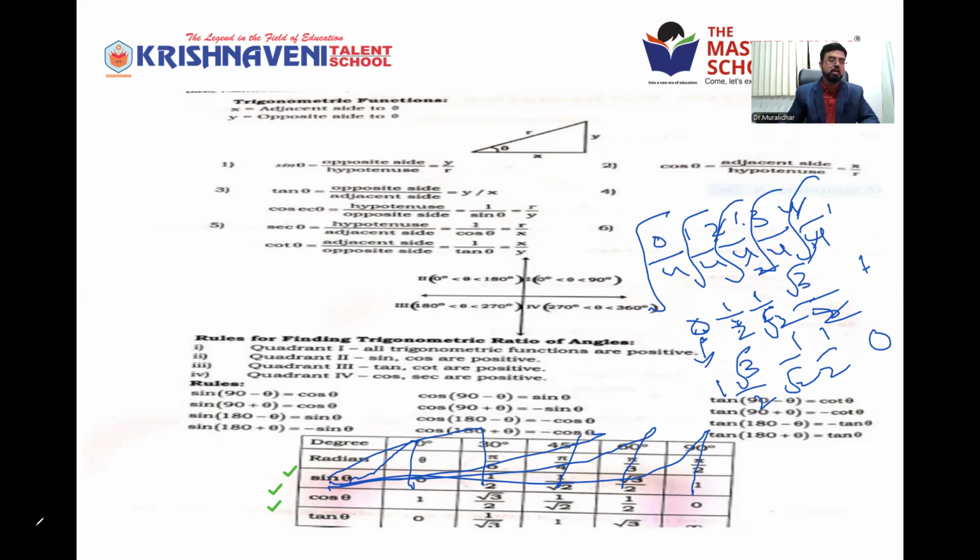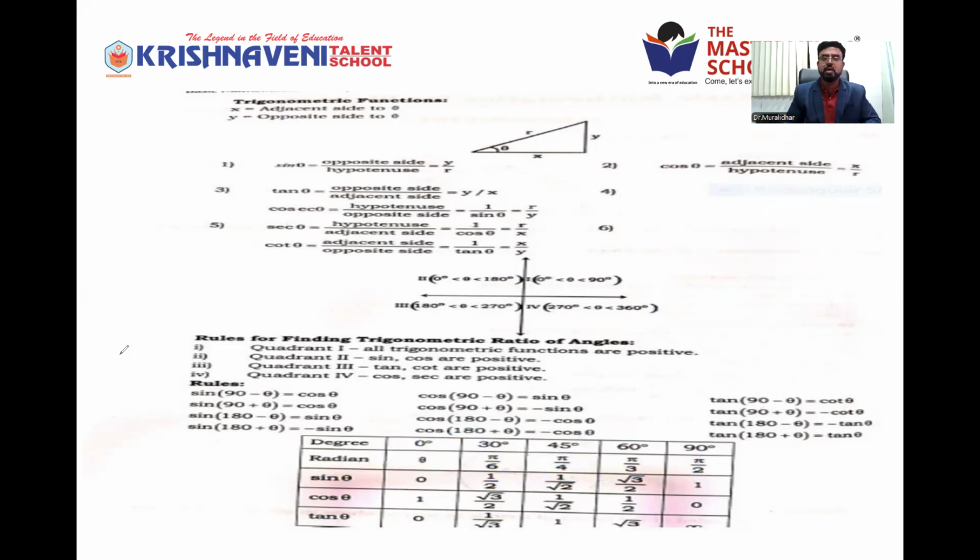A simple way to remember: when you are doing any mathematical problems based on trigonometry, you can draw the table on the right side and find out the values. Some rules are there. Sin of 90 minus theta is cos theta, and sin of 90 plus theta is also cos theta only. This you have to remember. These are the values to be remembered when doing trigonometric problems.